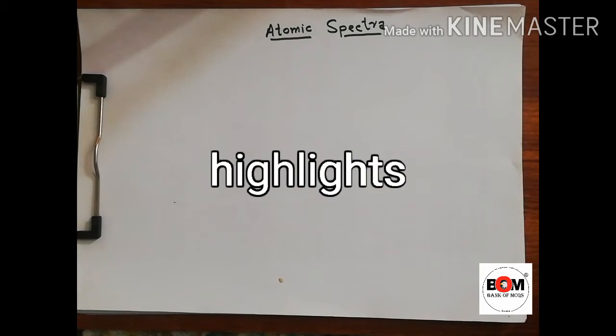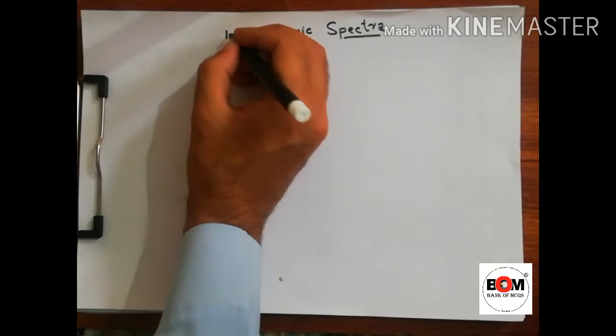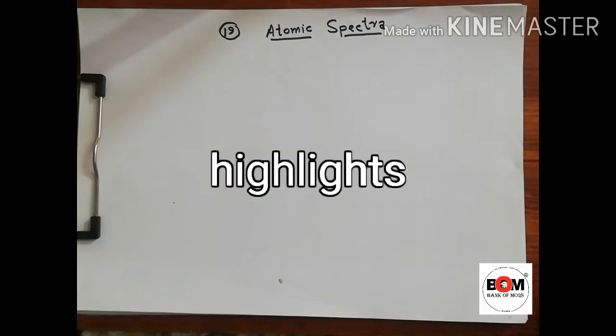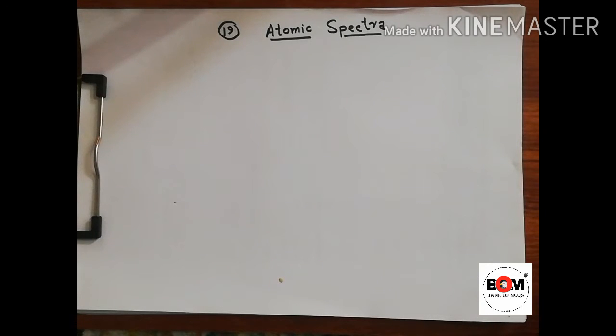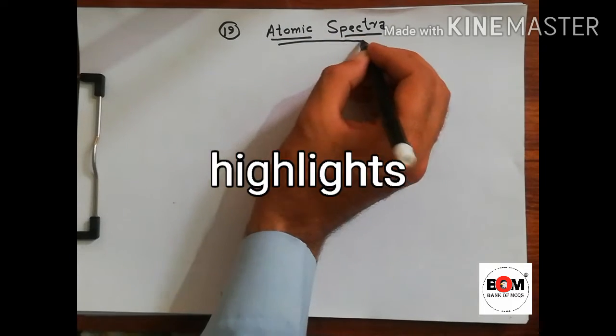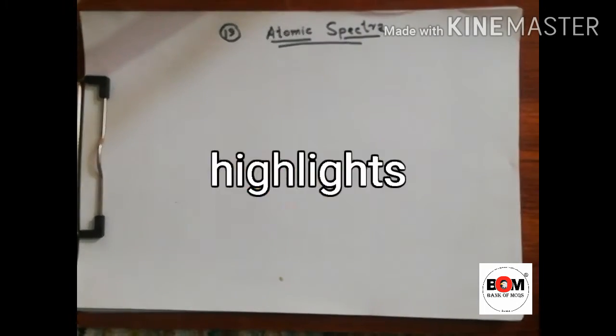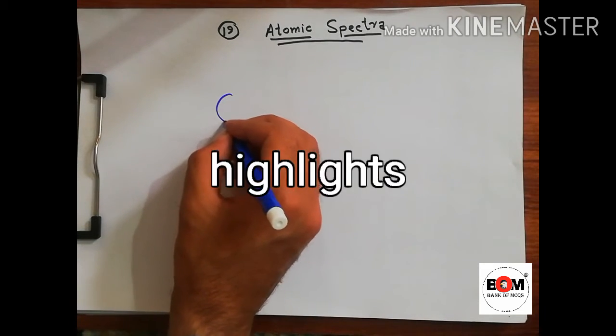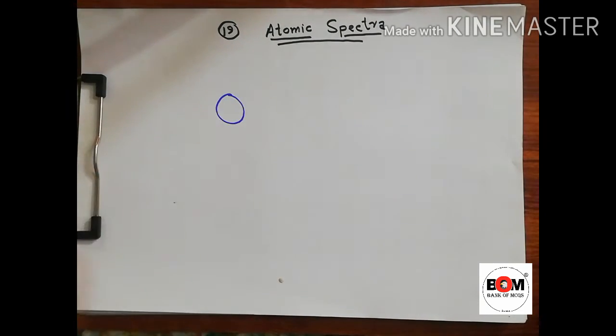So today we are going to discuss chapter number 19 of physics second year, that is atomic spectra. So the first topic is, what is atomic spectra? For example, if we have a substance, this is a substance.